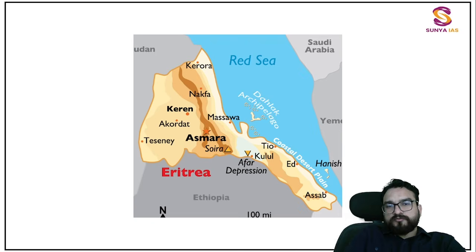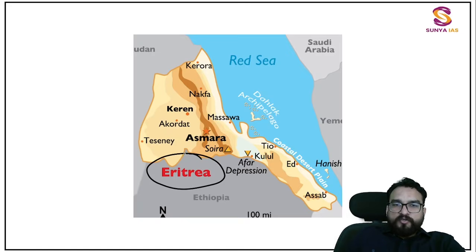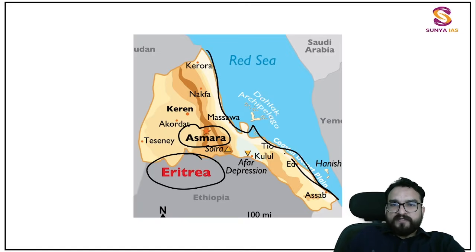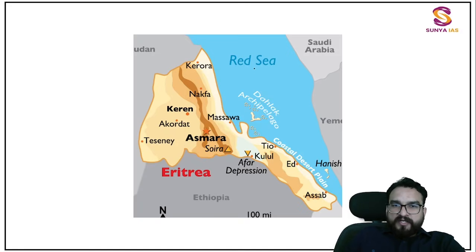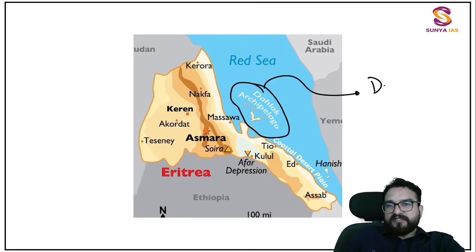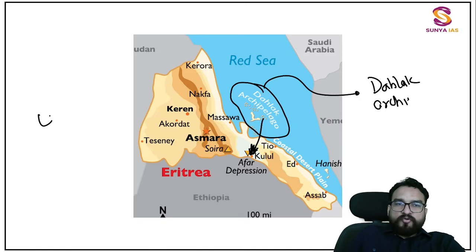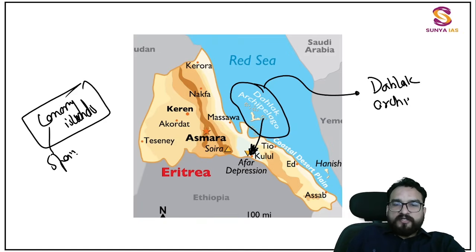Important. So Eritrea, you can see Asmara over here, and you can see the whole coast is basically with respect to the Red Sea. One archipelago over here you are finding, that means a group of islands, that is Dahlak. This you will be remembering. Dahlak archipelago is related to Eritrea. Remember it carefully. Near Morocco, you are finding the Canary Islands. Okay, remember it carefully. This is under Spain, not under Morocco.